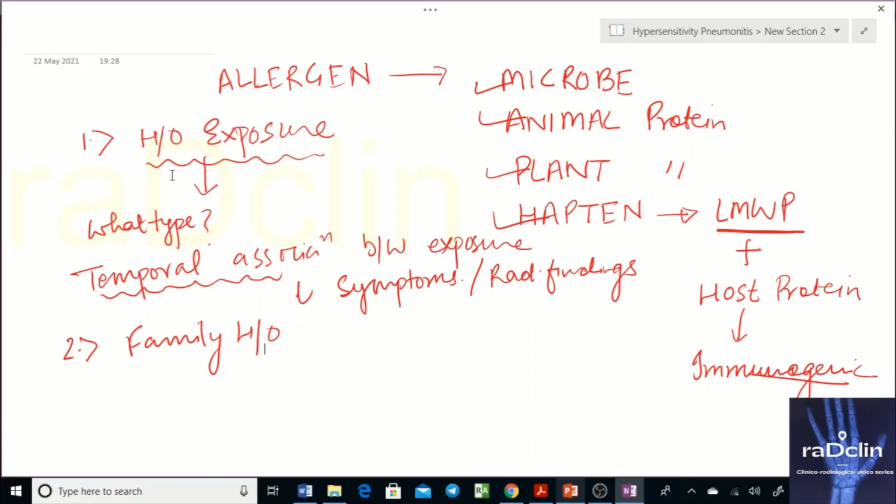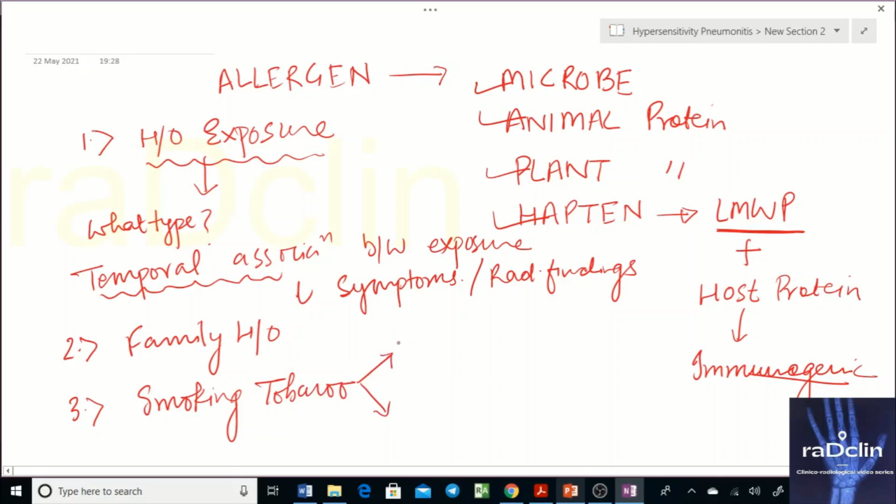Another important history pertaining to hypersensitivity pneumonitis is the history of smoking tobacco. And why is it important? First of all, it has been seen that around 95% of patients with hypersensitivity pneumonitis are non-smokers.